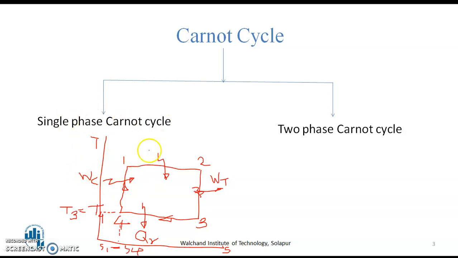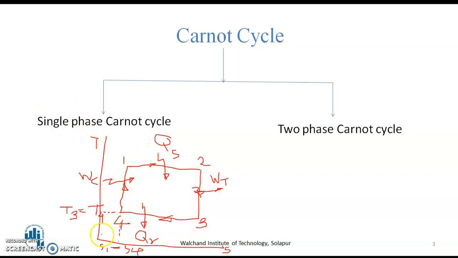The single phase Carnot cycle, which works in the clockwise direction, has two isothermal processes, that is heat supply process 1 to 2, heat supply follows isothermal approach, and heat rejection isothermal. Whereas the output and the input in terms of the work are assumed to be isentropic in nature. Remember, this is a single phase fluid.